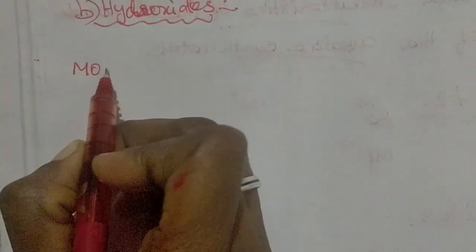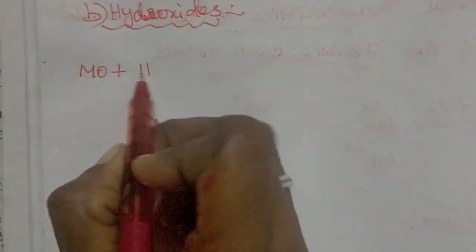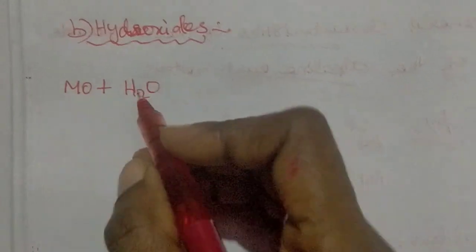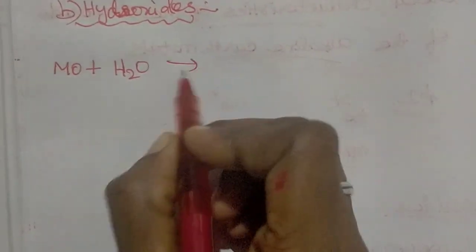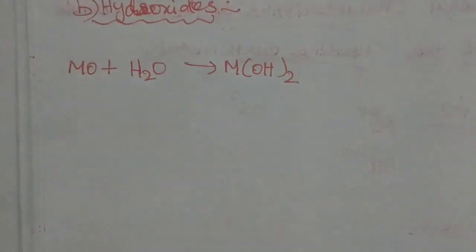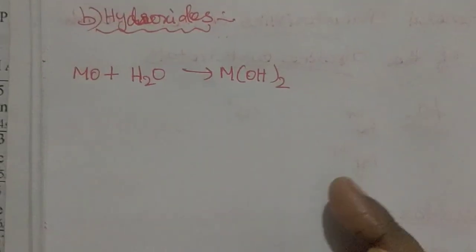So how to produce the hydroxide? Metal oxide combined with water, except beryllium oxide. All the other metal oxides combined with water produce the hydroxide of that metal.